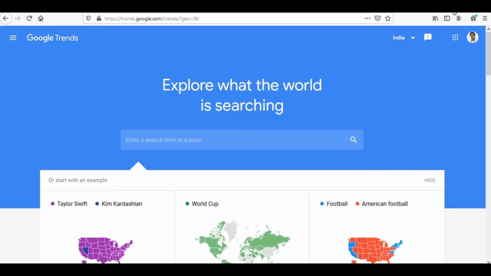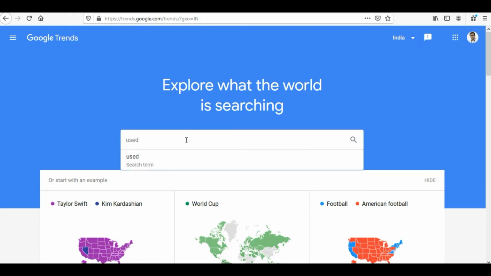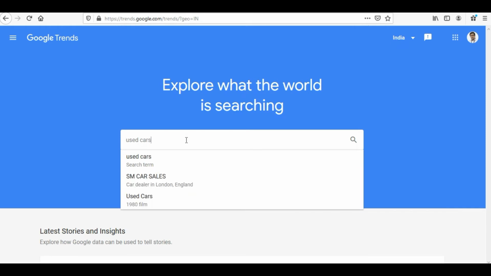You can simply search for Google Trends in Google and you would be able to find this website. Log into it and select the geographical area where you are doing the business. Just for an example, I have selected India from the list of different geographical areas available. As I'm into the business of used cars, maybe I just want to understand how much search volume this keyword is able to gain in the last 12 months, and I'll just write it over here and click on enter.